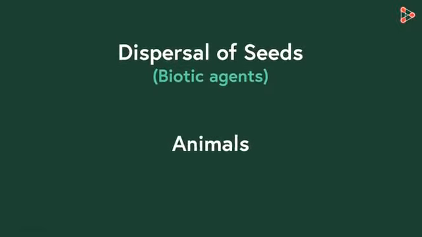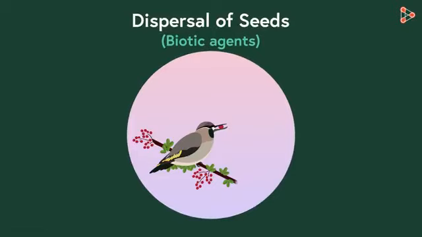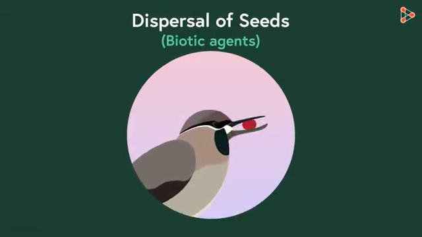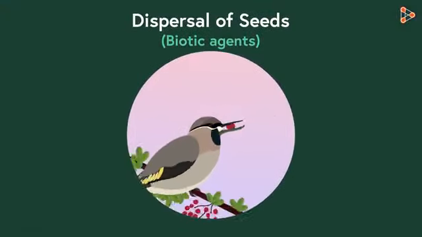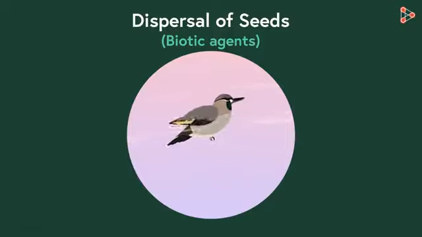Plants are even benefited with the seed dispersal by animals. To understand this, let's take the simple example of birds. Birds also relish the juicy fruits that have seeds within. In many cases, the seeds of the plants are too tough to germinate if planted directly into the soil. Now, if such a fruit is consumed by a bird, then the seed does not get digested in the bird's body and is thrown away directly.